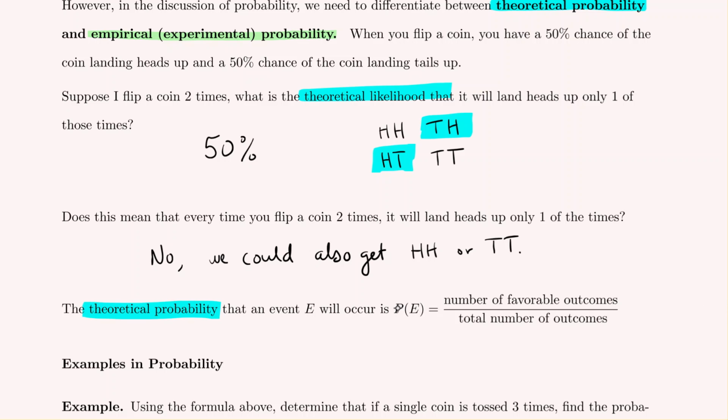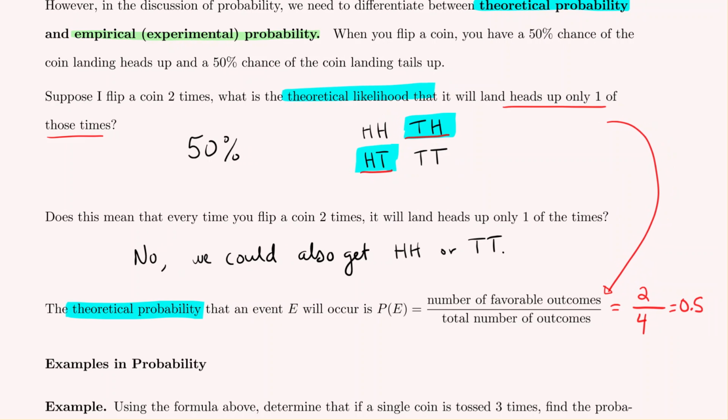So for our class, we will have the formula that the theoretical probability can be found, and it's written, the probability P of event E is equal to the number of favorable outcomes, or the number of ways our event could occur, divided by the total number of outcomes. Now, to apply this to our previous example, how many ways could we get our desired outcome? Well, our outcome was that there was heads up only one of those times, and we saw there was 2 ways that that could occur out of the total 1, 2, 3, 4 possible occurrences. So that's 2/4 or 0.5.